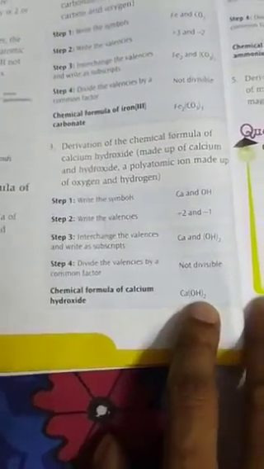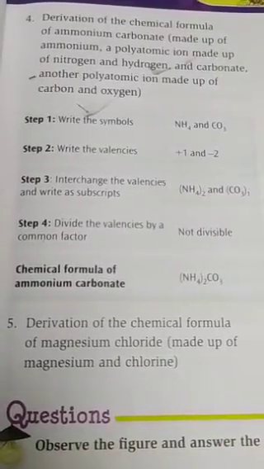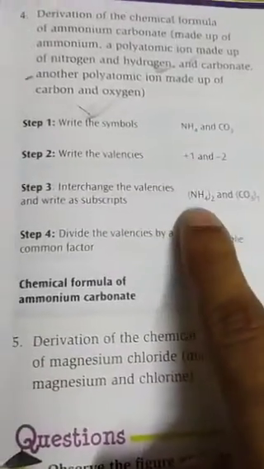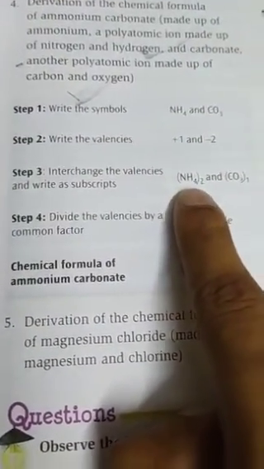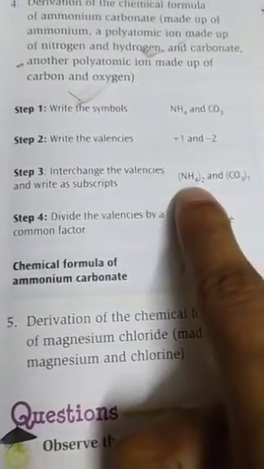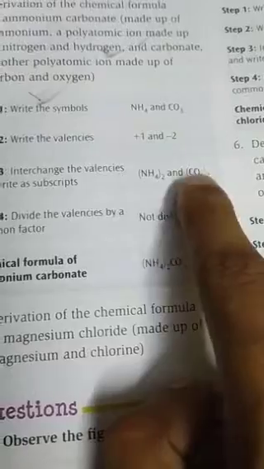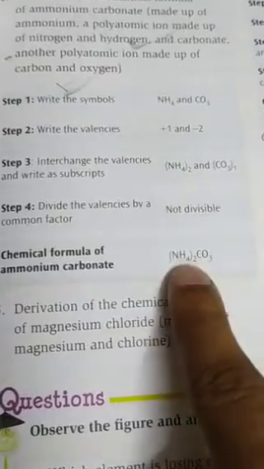But in the next case, NH4CO3, that means ammonium carbonate, the valency is written at the subscript of the ammonium polyatomic ion, NH4 whole twice, and CO3 is 1, because the valency of carbonate is 2 and that of ammonium is 1. So the chemical formula of ammonium carbonate will be (NH4)2CO3.